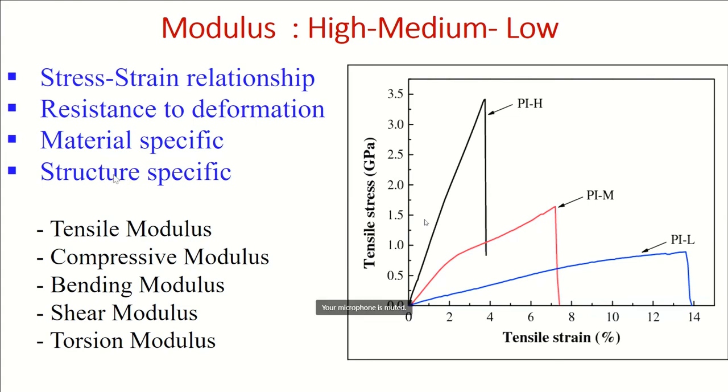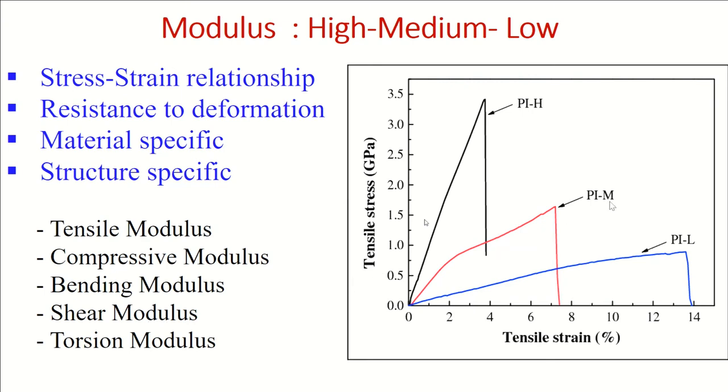Plain woven is a different structure, twill is a different structure, satin is a different structure, honeycomb is a different structure. Even if the fiber is the same and the yarn is the same, if the fabric structures are different, then the modulus will be different. That is the meaning of modulus being structure specific. We can calculate modulus for tensile, compressive, bending, shear, and torsion.